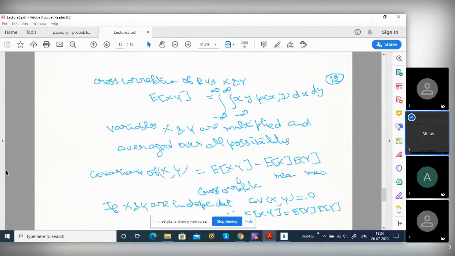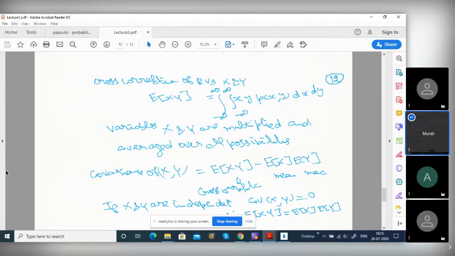In the discrete case we saw joint events, like tossing a coin or taking two cards: one could be spade, another could be diamond. This is a joint event. It could be dependent or independent. Both are possible.